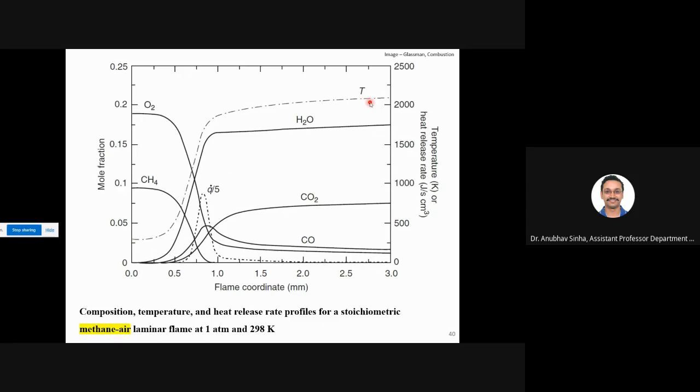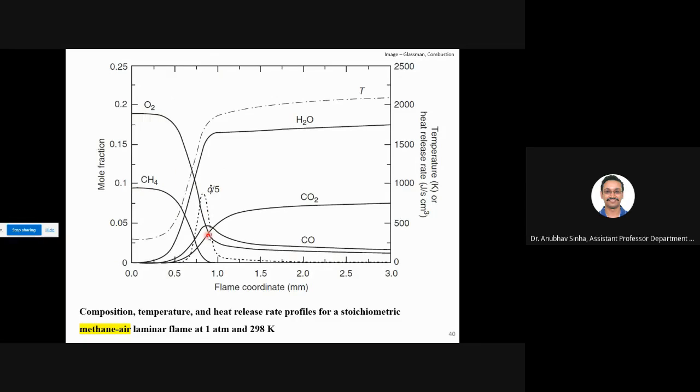From a low temperature it suddenly jumps and reaches a high temperature near the adiabatic flame temperature. This is actually called the equilibrium temperature. Anyway, then look at the other reactants. We'll talk about oxygen. Oxygen is roughly 0.2, so 20% of the moles are oxygen. Initially in the reactants oxygen is there, then this is the flame front. When it reaches the flame, it starts decreasing and almost goes to 0. Now we'll talk about methane.